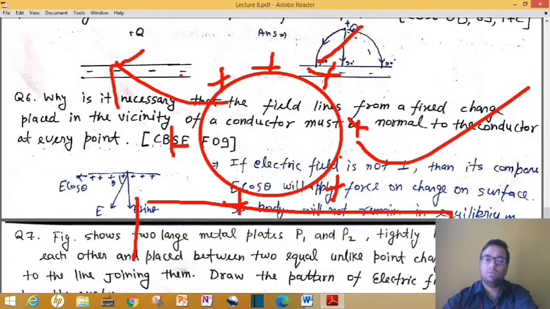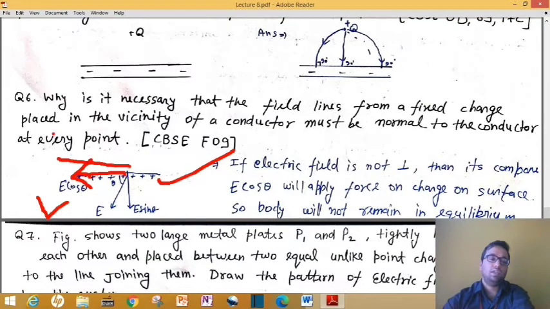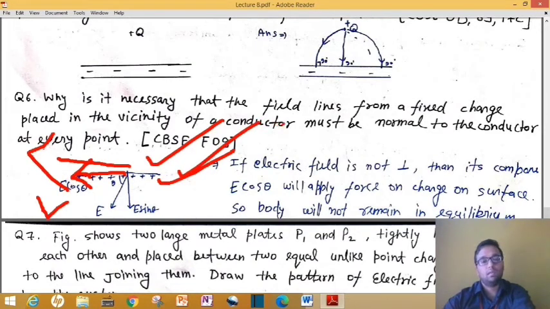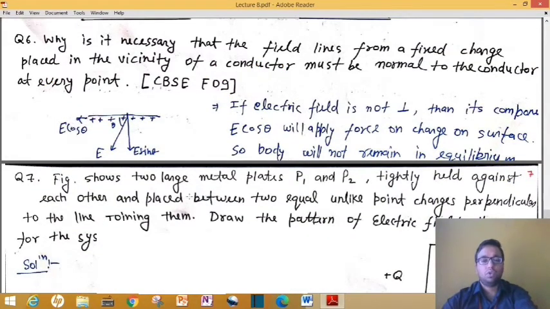Without any force it will not go anywhere. So due to this electric field component, this electric field is exerting some force on these charged particles, and on these charged particles a net force will exist towards the left, so this body will keep on moving automatically without any external force, which is not valid. You can note down its solution also.